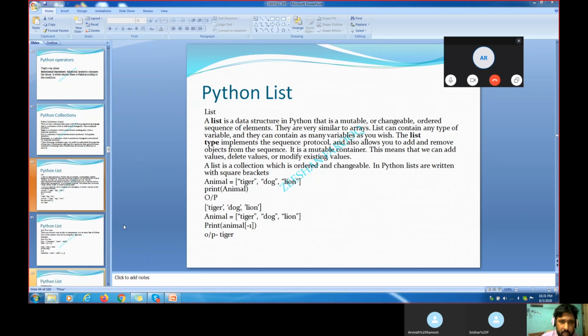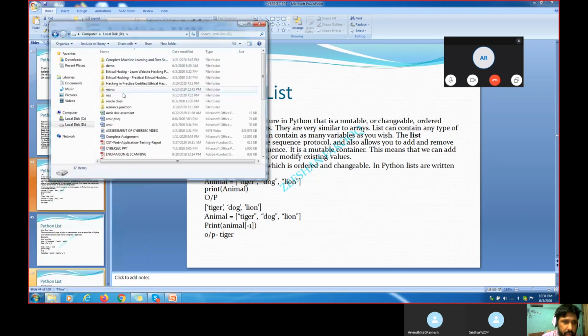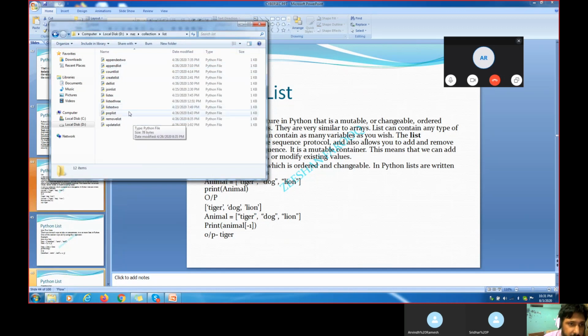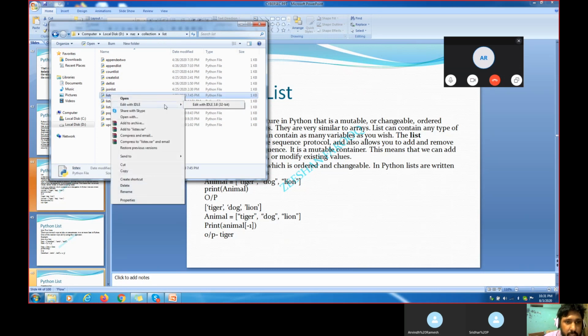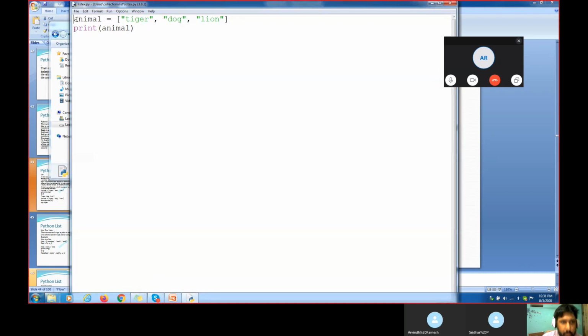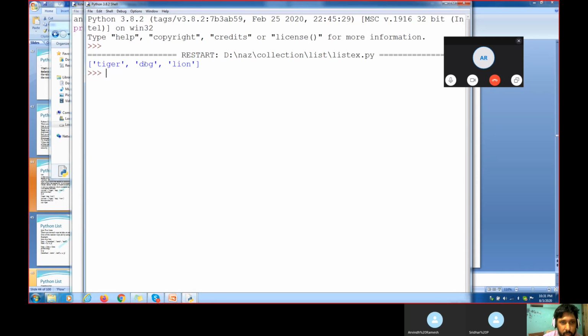Let me go to the collection folder. The list program which I have already created, I don't have to write again. Now you see here, I have already written a program. For example, animal, and there I'm defining tiger, dog, and lion. Then print animal. If I run this program here in Python, the output will be this one.